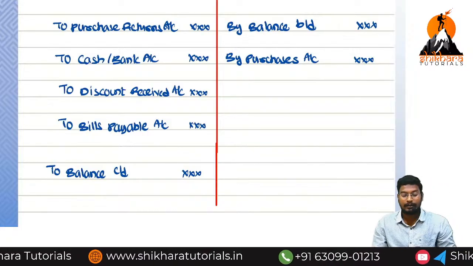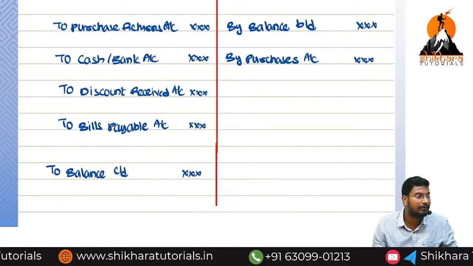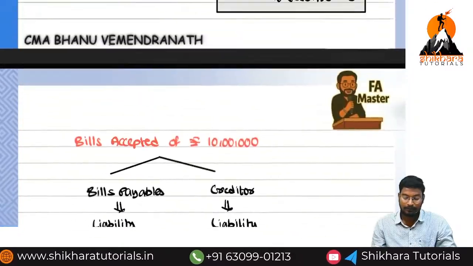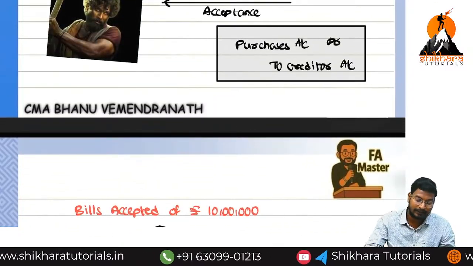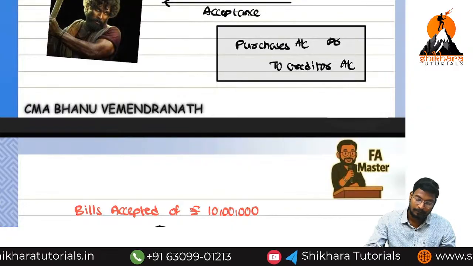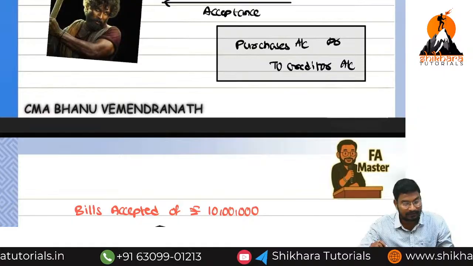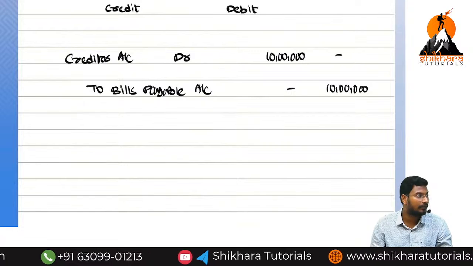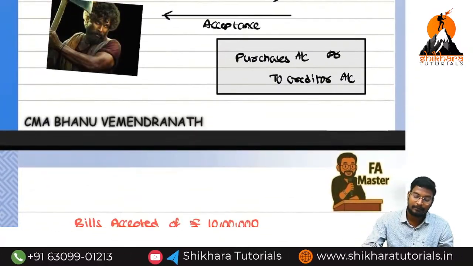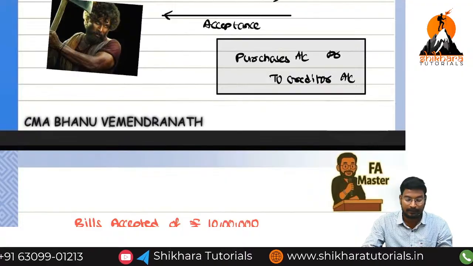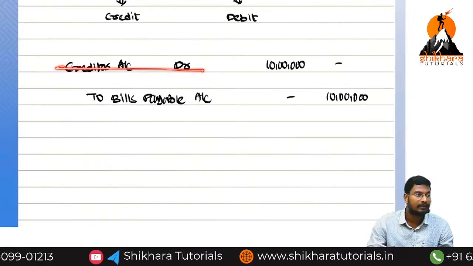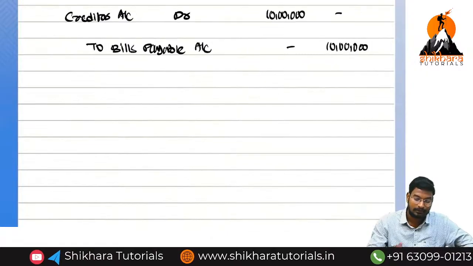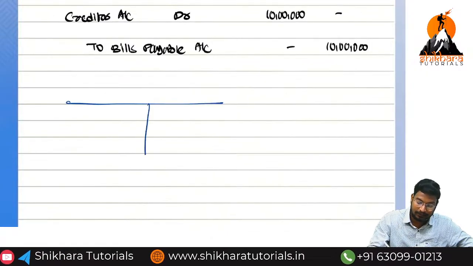Next one. On the due date, we need to repay. If you observe both the entries, what is the first entry? Purchase account debited to creditor account is the first journal entry. The second journal entry we have recorded is creditor account debited to bills payable account. That means one time the creditor is credited, and another time the creditor value is debited. So the creditor account will have a zero balance. How? Simple. So imagine this is which account?